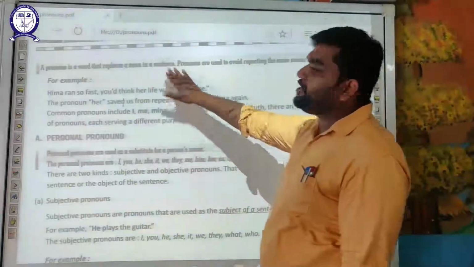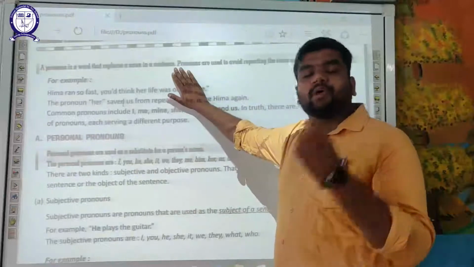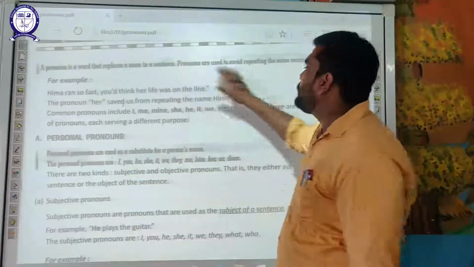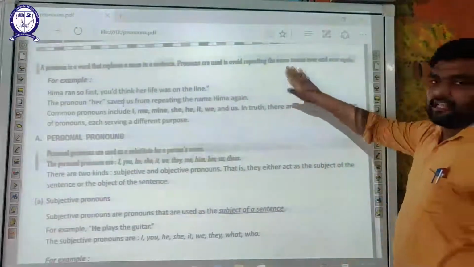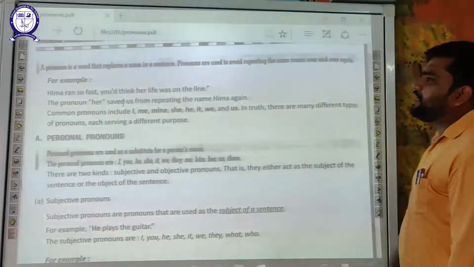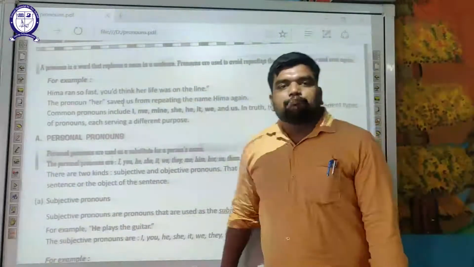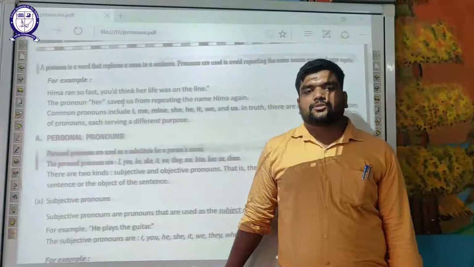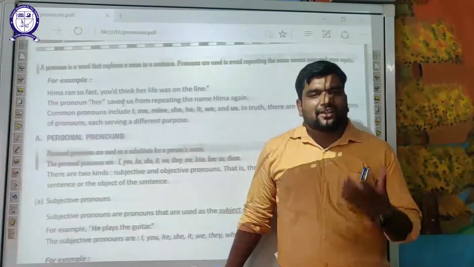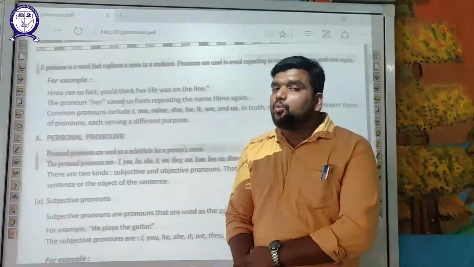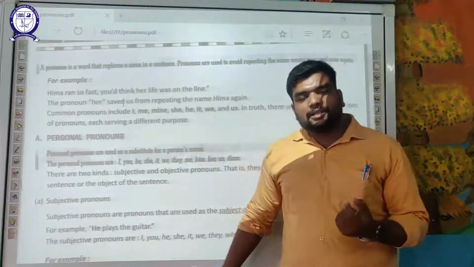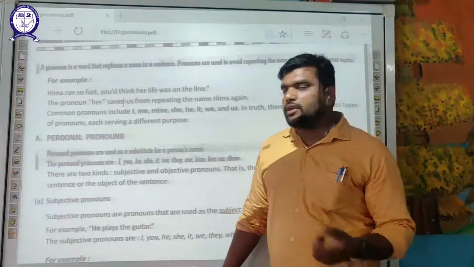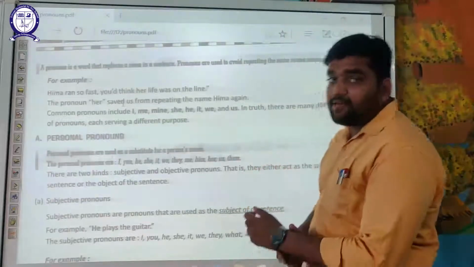A pronoun is a word that replaces a noun in a sentence. Word used instead of noun in a sentence is known as pronoun. Pronouns are used to avoid repeating the same nouns over and over again. If I say Ram plays cricket, Ram studies good, Ram is cooking, Ram is running, that won't be appropriate. What I can say, Ram plays cricket, he cooks very well, he studies well, he is running. So the word he here is pronoun.